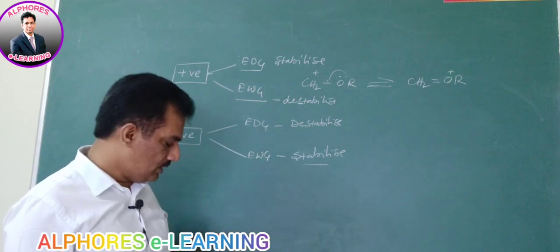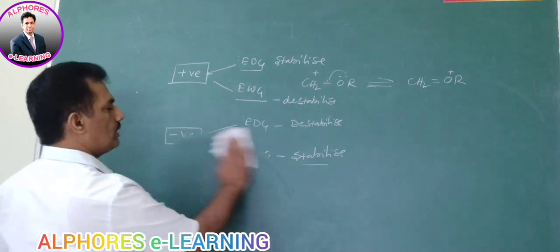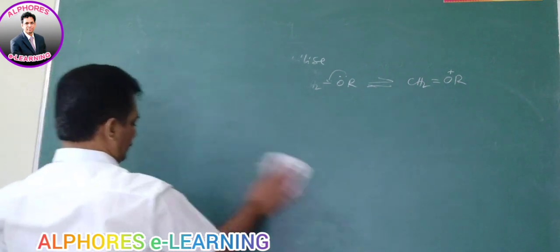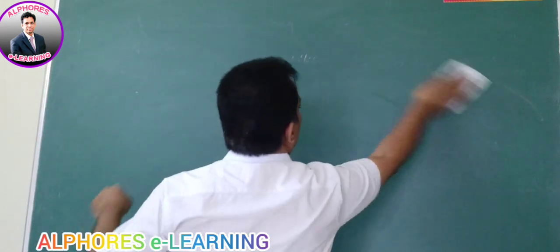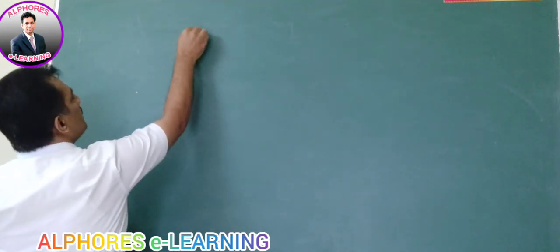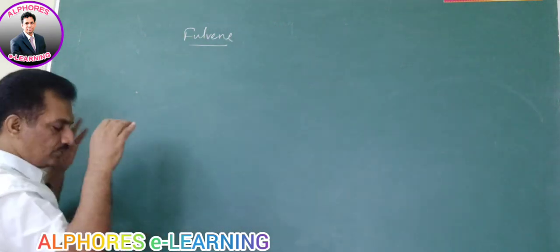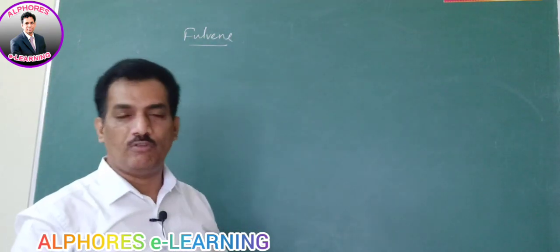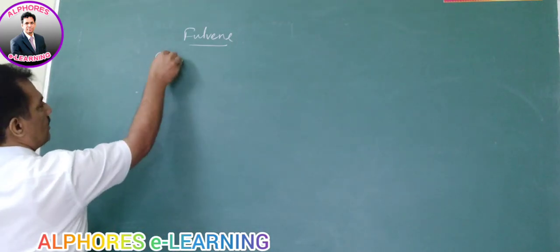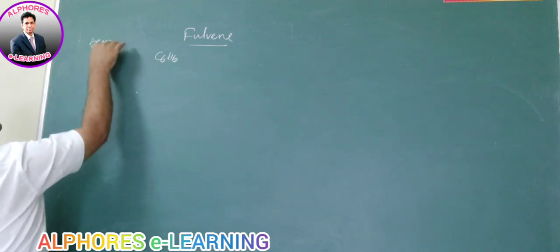Clear? With all this, let us enter into different examples, one or two examples, and thereafter we can go directly for the reaction intermediates. Just let me give an example. There is a compound which is known as fulvene. In this fulvene, which is nothing but an isomer of benzene, the molecular formula is C6H6 and it is similar to that of benzene.